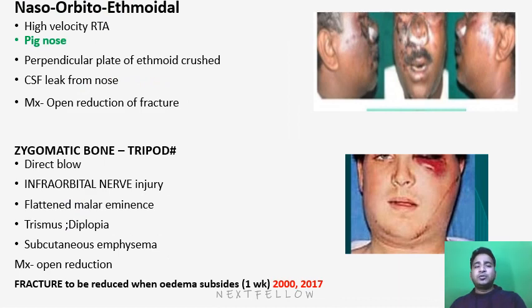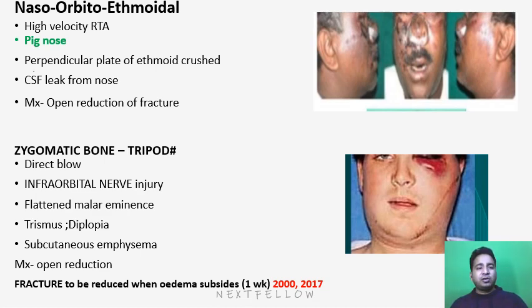Then comes the naso-orbito-ethmoidal fracture. Suppose in a road traffic accident, at high velocity, the patient falls from the bike. If the bike is at high speed, the patient may get injured in the road traffic accident. So what happens? There will be fracture of the nasal bone, orbital bone, and also ethmoidal bones. So the patient will have a pig nose. That means there will be collection of blood in the subcutaneous part of the nose, leading to an edematous nose, which is known as pig-like nose.